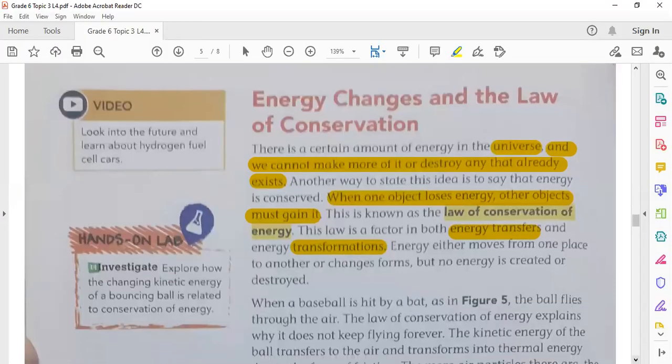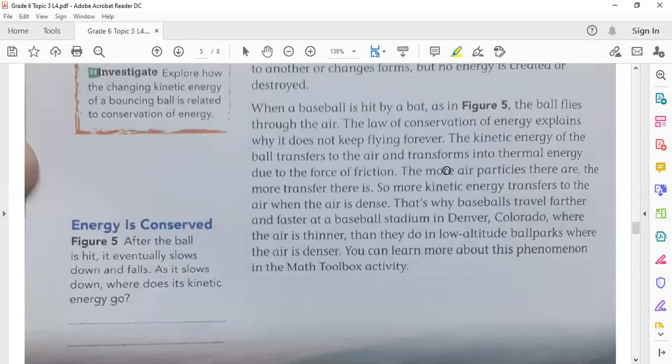Yes, this is another example. When a baseball is hit by a bat, figure 5.